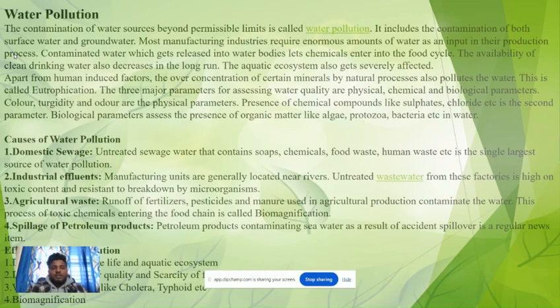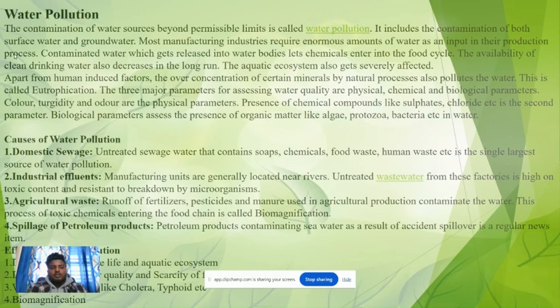Agricultural waste. Runoff of fertilizers, pesticides, and manure used in agricultural production contaminates the water. This process of toxic chemicals entering the food chain is called biomagnification. Spillage of petroleum products. Petroleum products contaminating seawater as a result of accidental spillover is a regular news item.